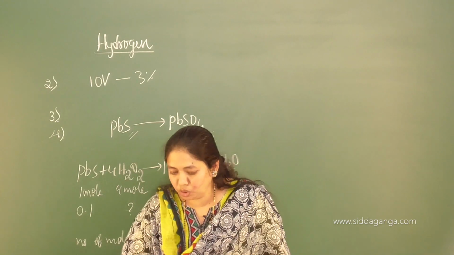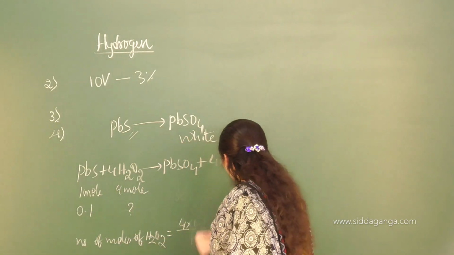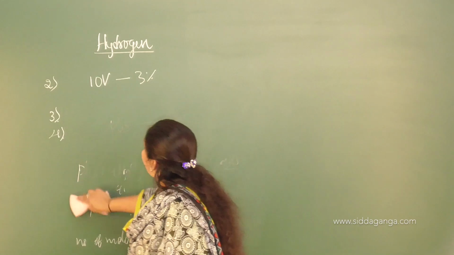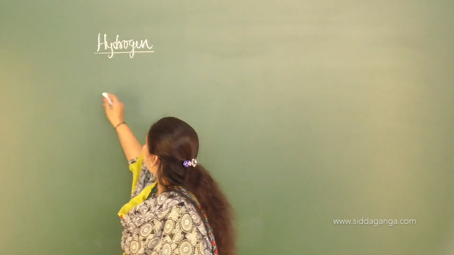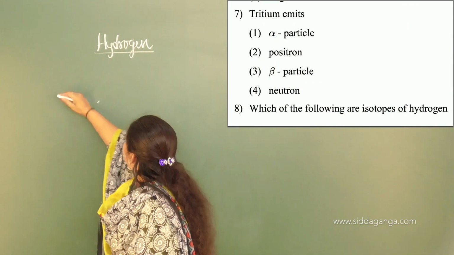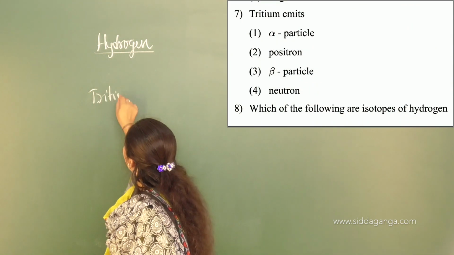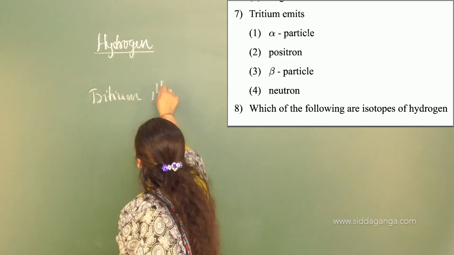Yes, the next question. It is based on the isotopes of hydrogen. Tritium emits an alpha particle, positron, beta particle or neutron. Out of the 3 isotopes of hydrogen, tritium is represented as 1H3.